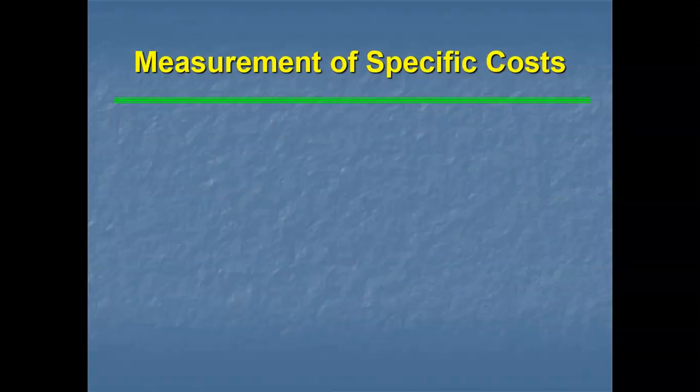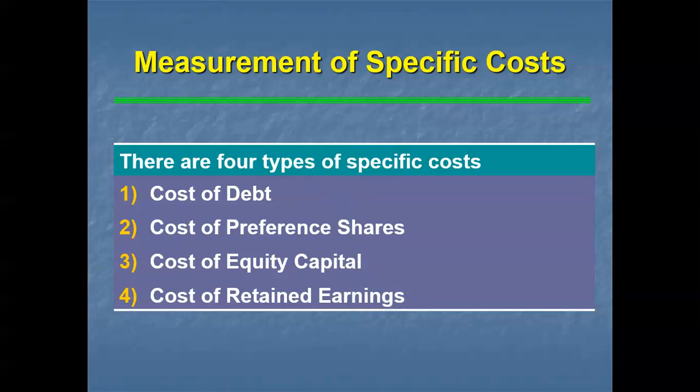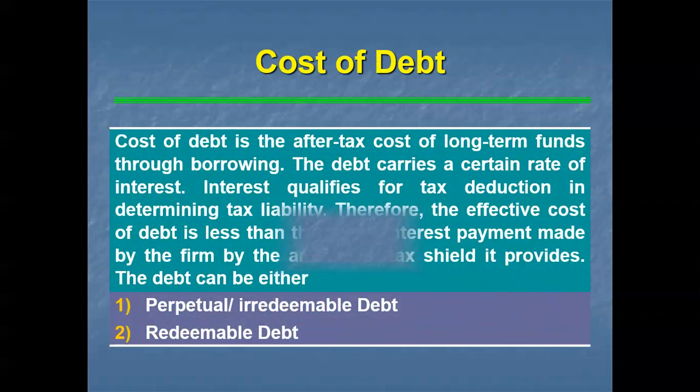Now, I am going to explain how we can measure the specific costs. As I mentioned earlier, there are four types of specific cost: cost of debt, cost of preference shares, cost of equity capital, and cost of retained earnings. Let me move on to the cost of long-term sources of finance one by one. The first one is the cost of debt.